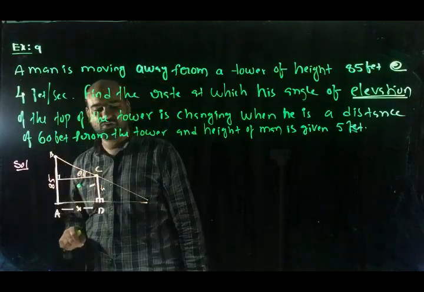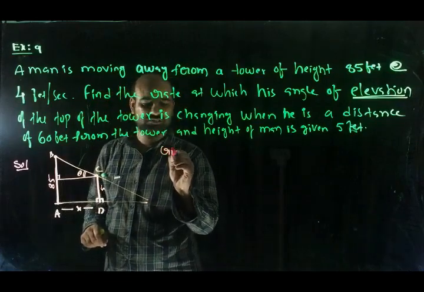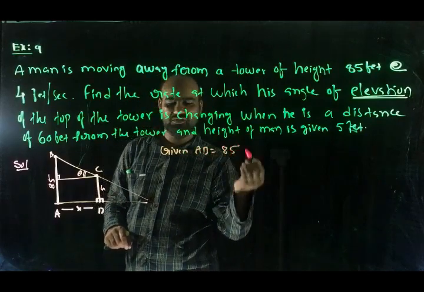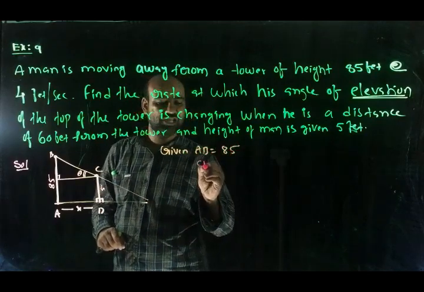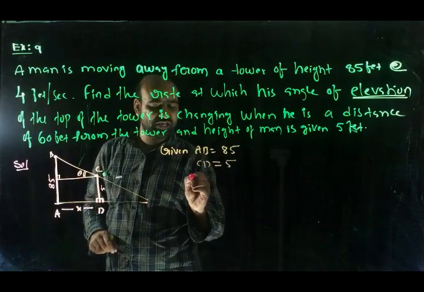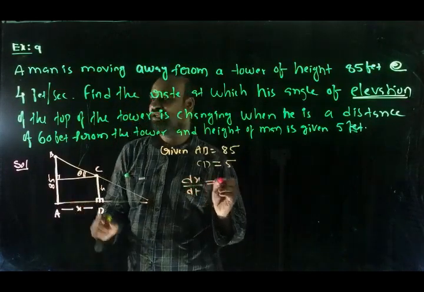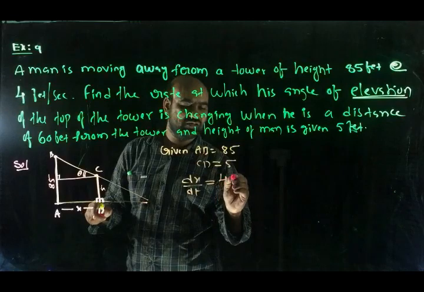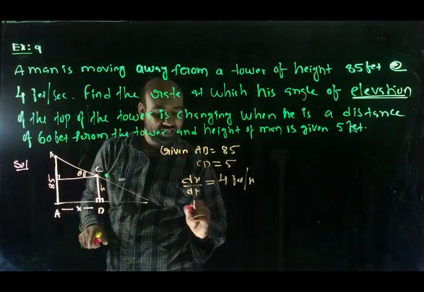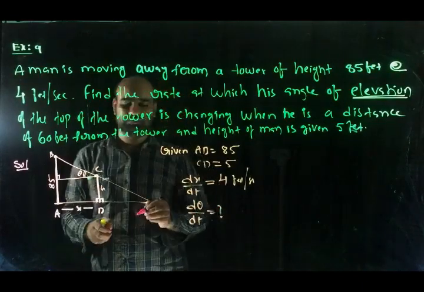First, the given data: AB equals 85 feet, CD equals the person's height, that is 5, and dx/dt is 4 feet per second. We should find d theta/dt.